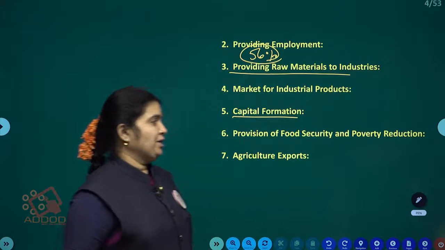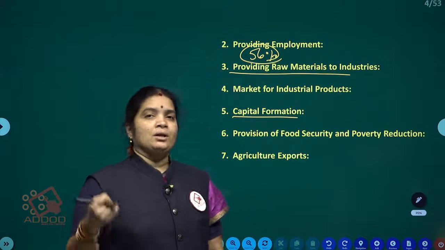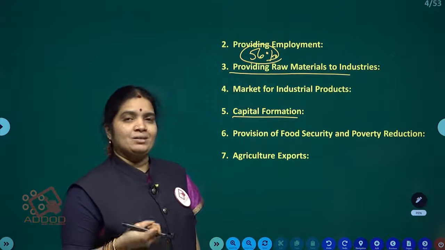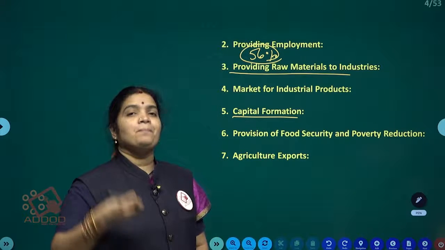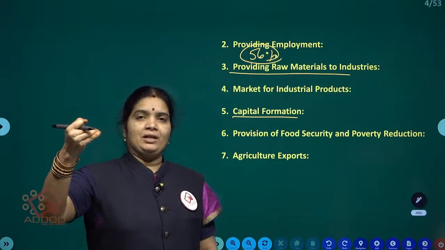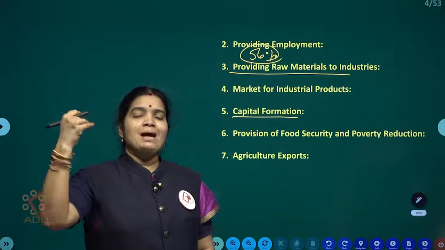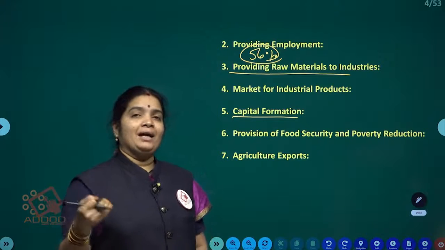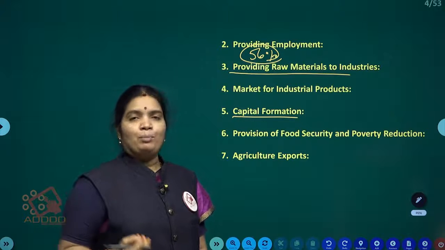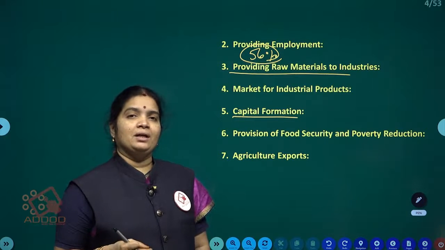Provision of food security and poverty reduction. Here we get food grains from the agriculture sector. Whenever our agriculture sector improves, we will get maximum output and we can alleviate poverty. What is meant by poverty?